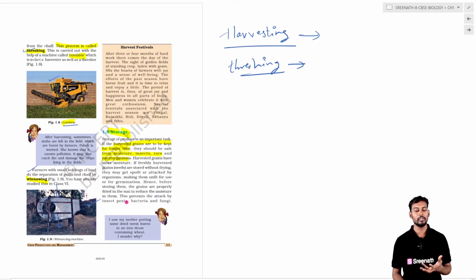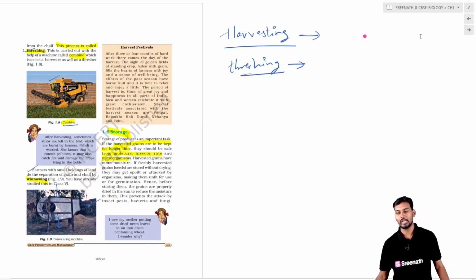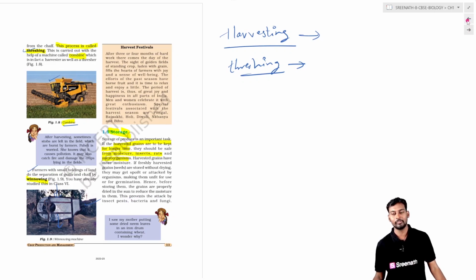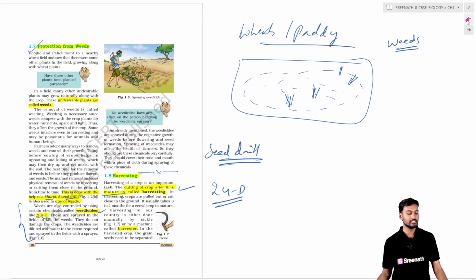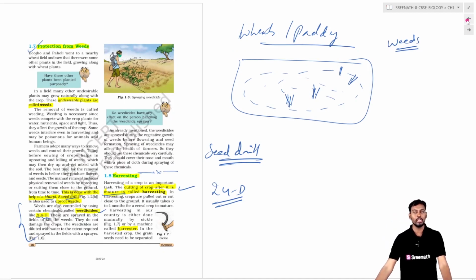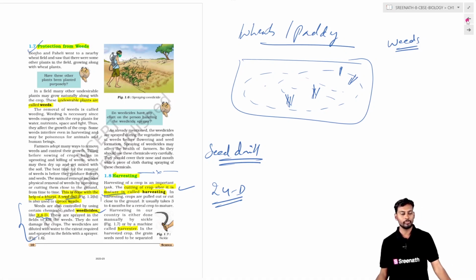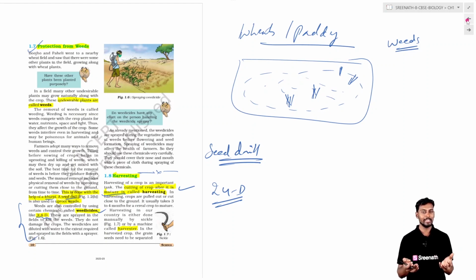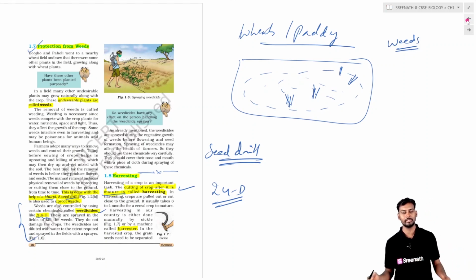So this is called winnowing. When we come to harvesting, we will summarize it. Basically, harvesting is the process where we remove the crops after the crop has attained its maturation stage. Those crops are removed from the agricultural land, and this process of removing the mature plants from the agricultural field is called harvesting.